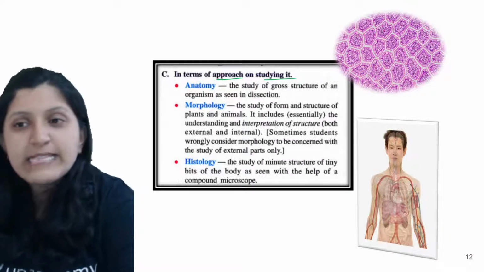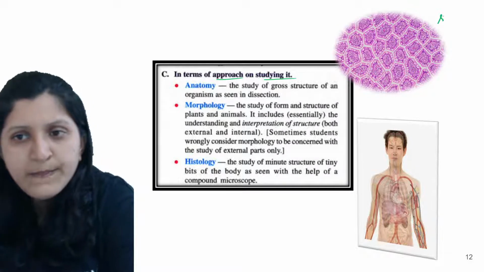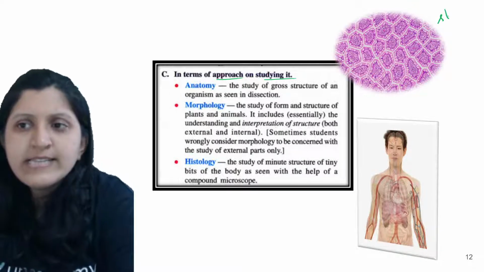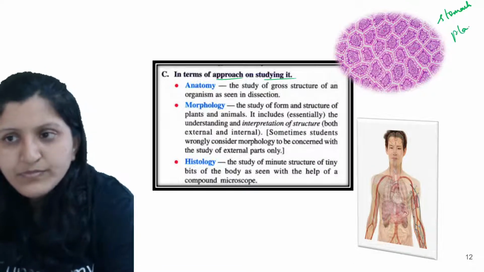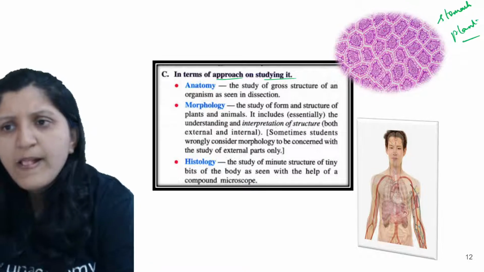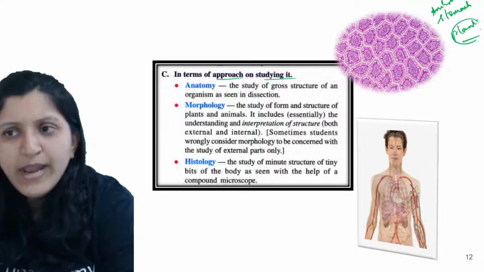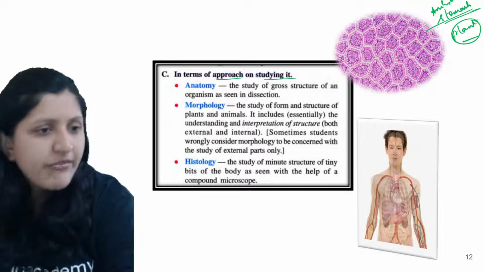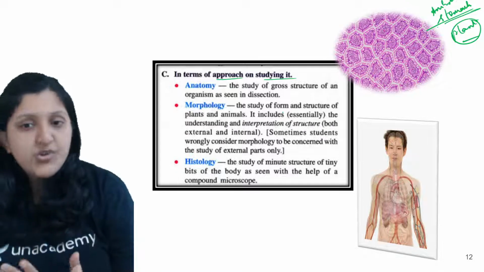Okay, so let's say this is a cross section that is taken from the stomach, or we can say this is the cross section that might be taken from a plant, depending on condition. Anyway, it is going to vary. So now based on that, anatomy is the internal structural study.